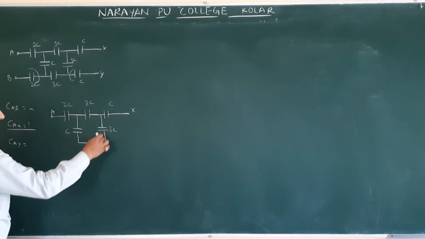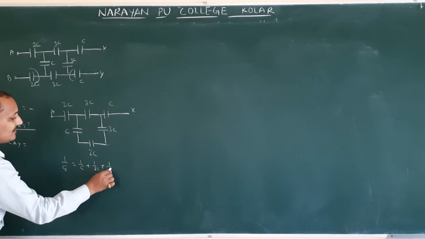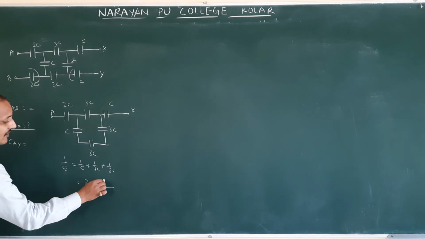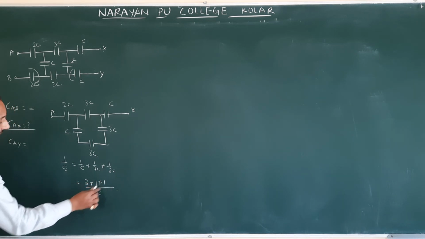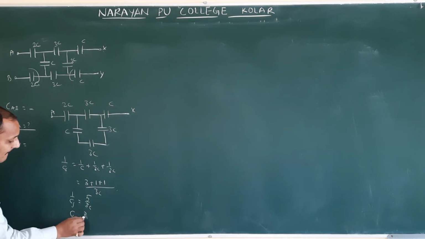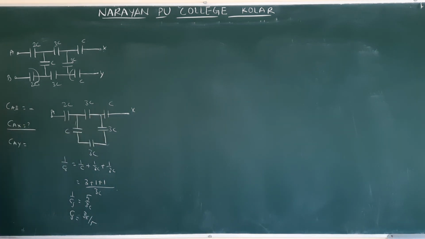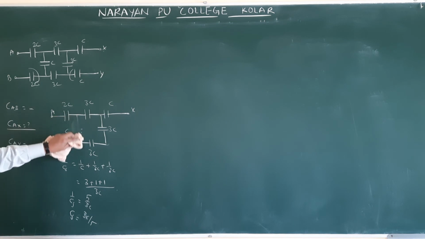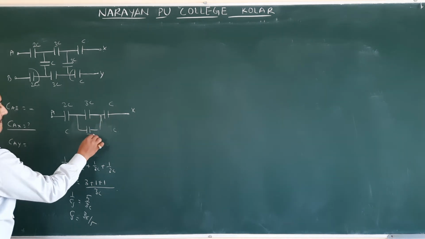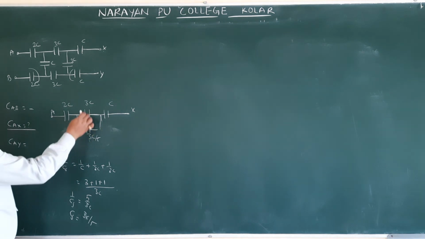What is the resultant capacity of these three? So 1 by CS is equal to 1 by C plus 1 by 3C plus 1 by 3C. So 3C is the LCM. So 3 plus 1 plus 1, that is 5. 5 by 3C is 1 by CS. Then CS is equal to 3C by 5. So in place of these three, how much are you getting? 3C by 5. So I am arranging and writing here. In place of these three we got 3C by 5.